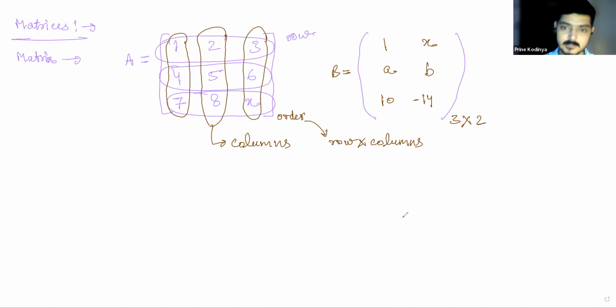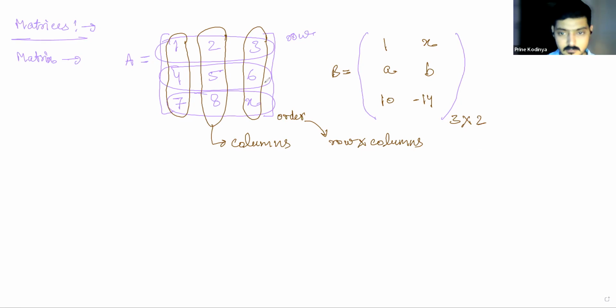And these will be elements. So I can easily decide how many elements a matrix contains. See, this matrix contains 6 elements. But I can easily see that using order 3 into 2. Number of rows into number of columns will be the total number of elements of the matrix.